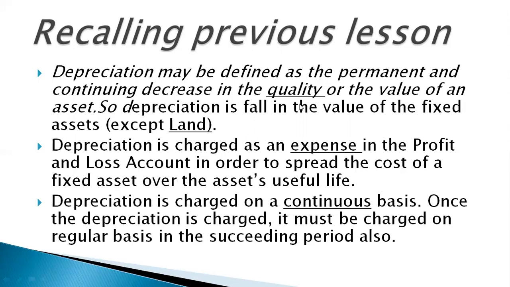Depreciation is charged as an expense in the profit and loss account in order to spread the cost of a fixed asset over the asset's useful life. And in the end, depreciation is charged on a continuous basis. Once the depreciation is charged, it must be charged on a regular basis in the succeeding periods also. It means it has a permanent nature. Even if the market value increases, we will record depreciation in that year also. We will not record the increase in market value, rather we will record depreciation.